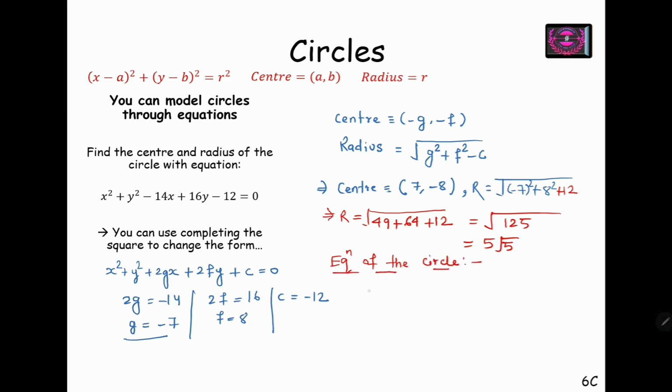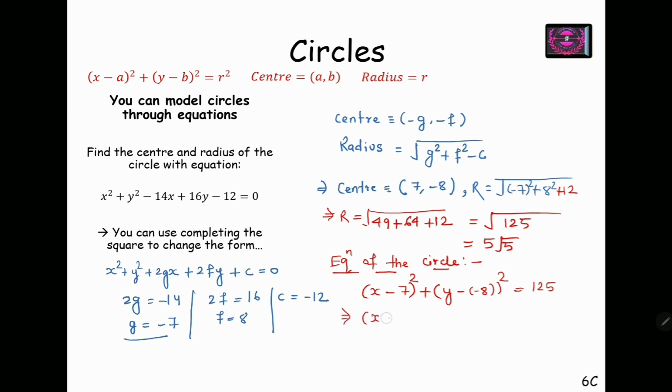will be (x minus a), which is the center coordinate. So (x minus 7) square plus (y minus b), the y coordinate of the center is minus 8, equals r square. So r square will be 125, or (5 root 5) square, which is 125.